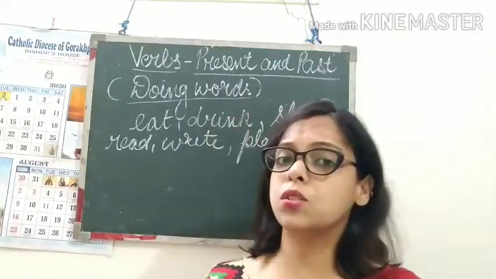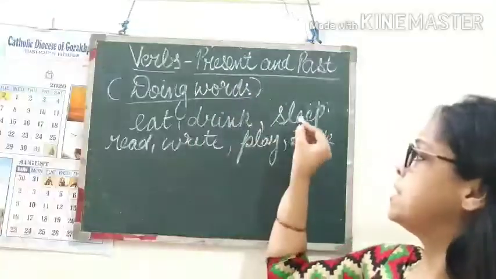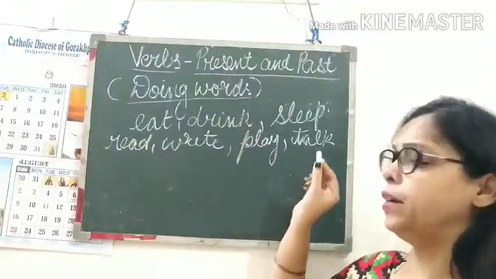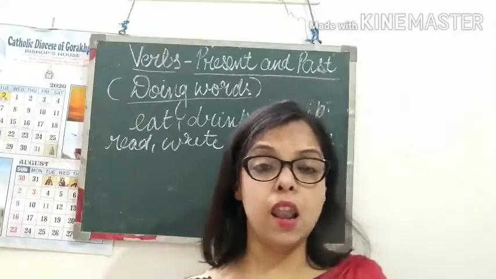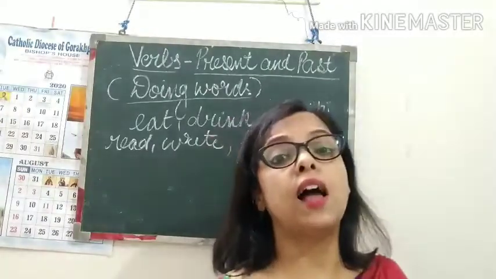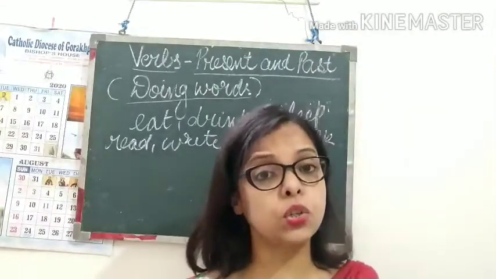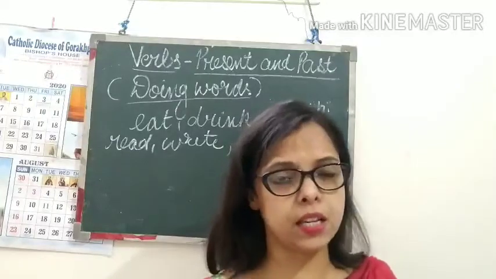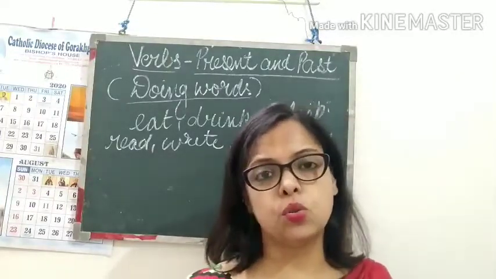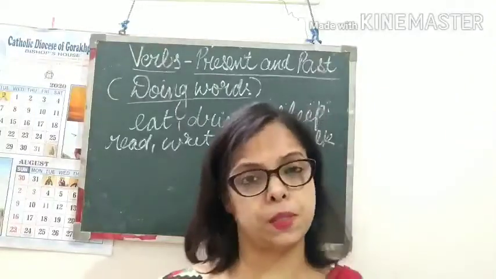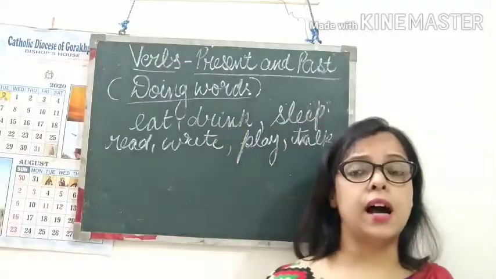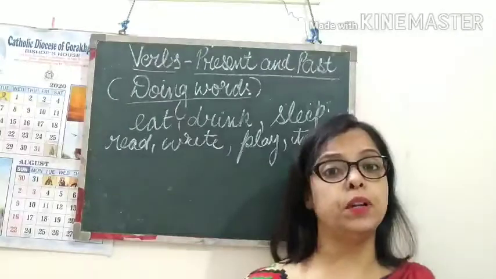So all these words like eat, drink, sleep, read, write, play, talk, run, jump, cry, laugh, these are all action words. They are showing something is happening, right? Some action is going on. So all these words which show actions are called verbs. Now I said what a person, animal or thing does.